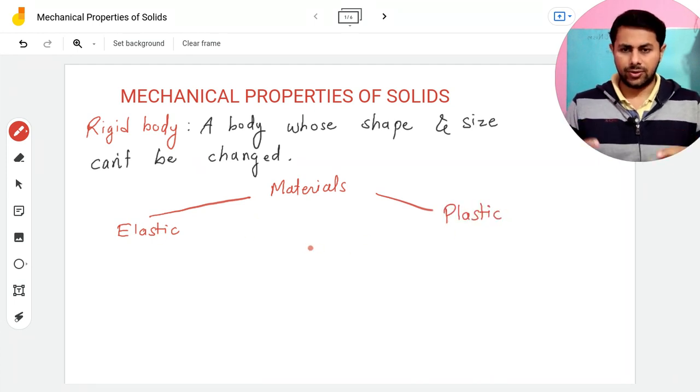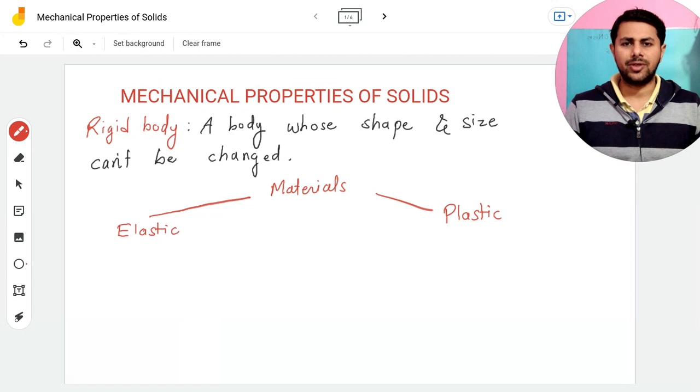So when you exert some force on any body, there is some change in its shape and size. But if that body can regain its original shape and size, the body is known as an elastic body. And if the body cannot regain its original shape and size, the body is known as a plastic body.